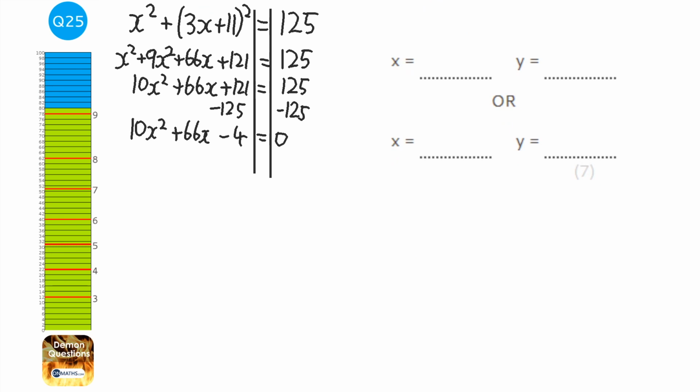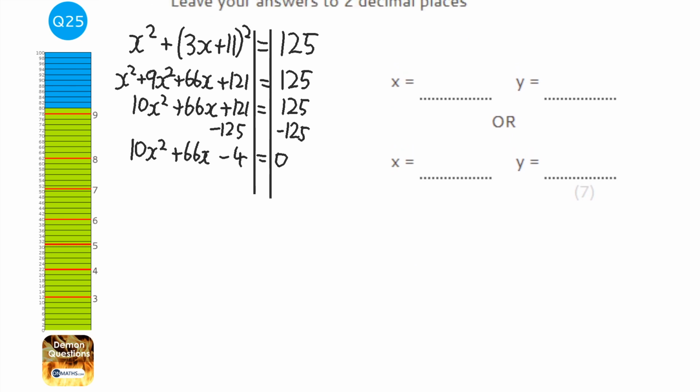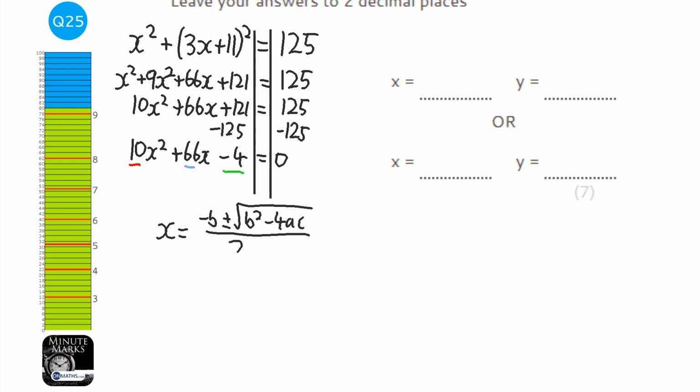Okay, now we've got a quadratic equation. So we've got a equals 10, b equals 66, and c equals minus 4. So we need to know the quadratic formula, which is minus b plus or minus the square root of b squared minus 4ac, over 2a.